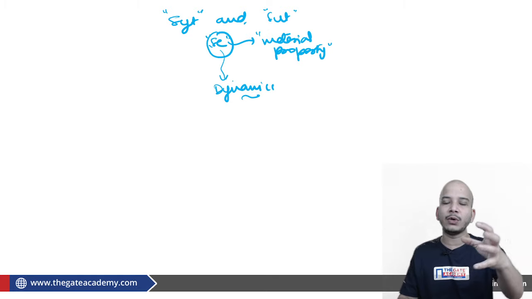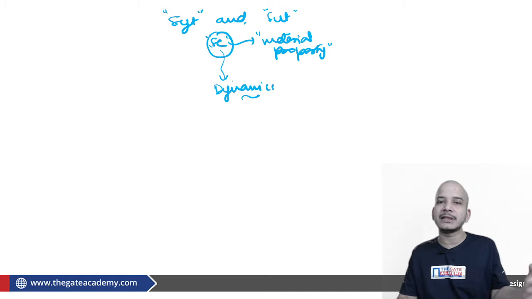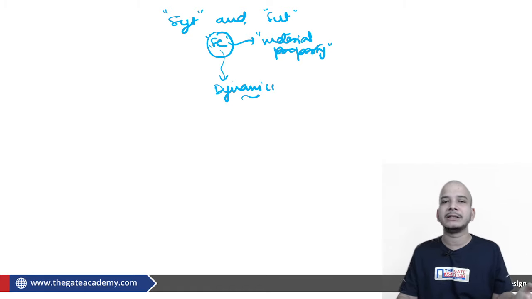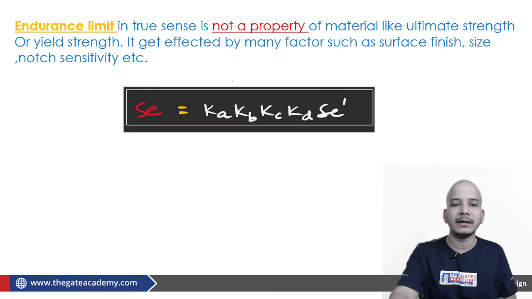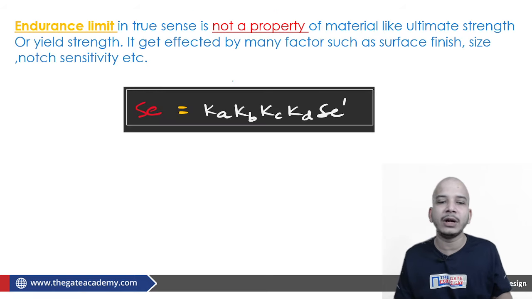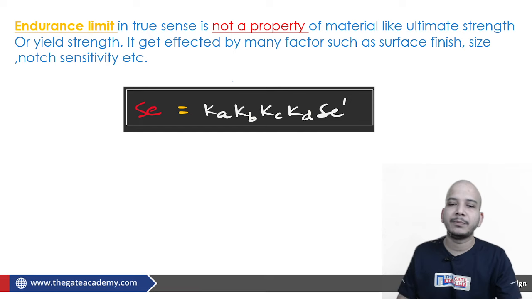We cannot straight away say, okay, the endurance limit of this particular steel is this much. No. It will depend upon the size, because the size will decide the number of notches. If the size increases, the number of notches will increase, and therefore the probability of failure will also increase, and corresponding to that, the endurance limit will decrease.